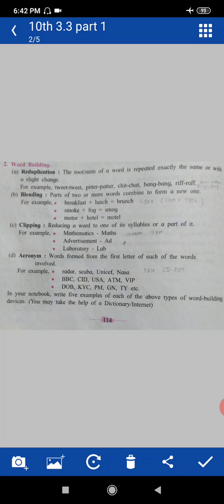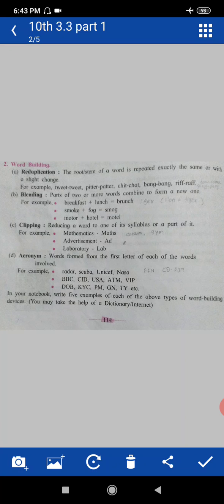For example, mathematics becomes maths, meaning some syllables are reduced. Advertisement is called ad. Laboratory is called lab. Then examination is called exam. So this is the way of word formation, clipping.